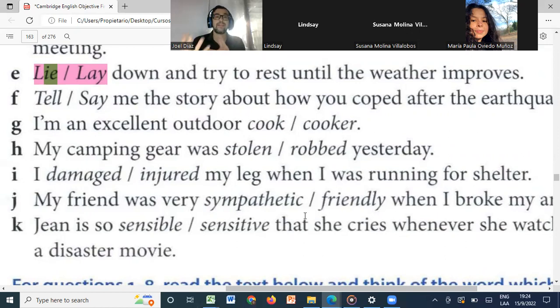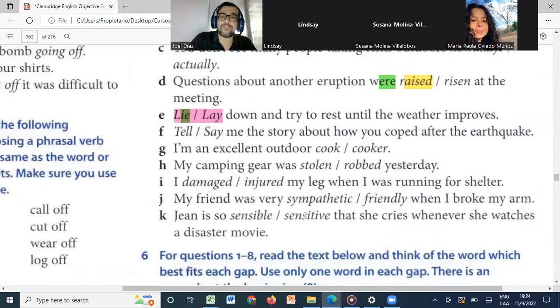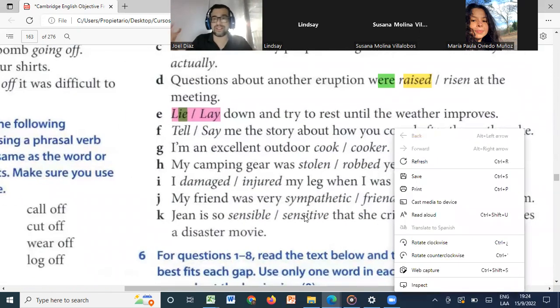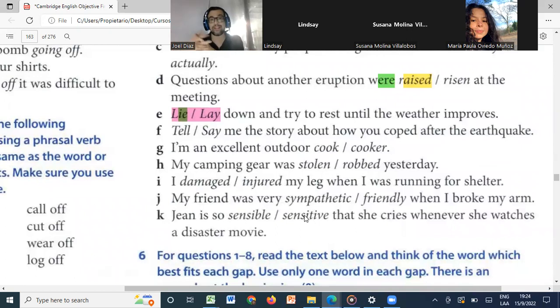Sympathetic is when somebody really understands exactly what you're going through, like a person who shows sympathy, simpatía exactly in Spanish. And friendly is just, oh yeah, that guy is friendly. But sympathetic is somebody that really helps you with something. That person is really with you in that moment.